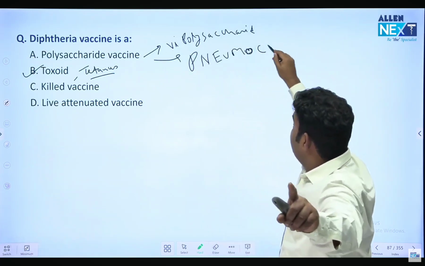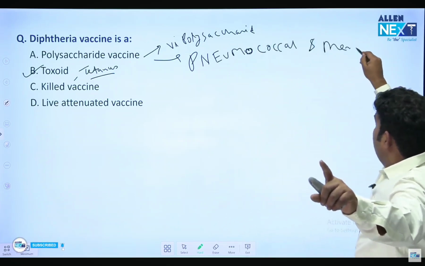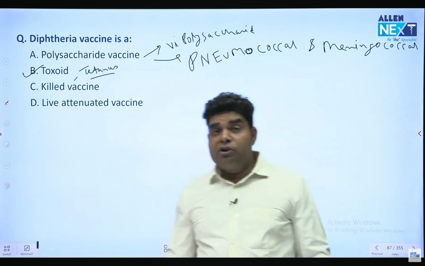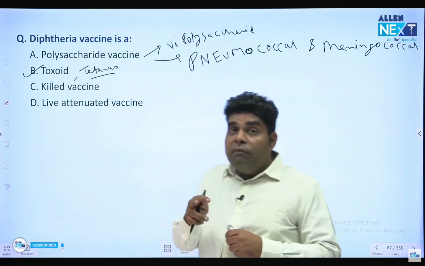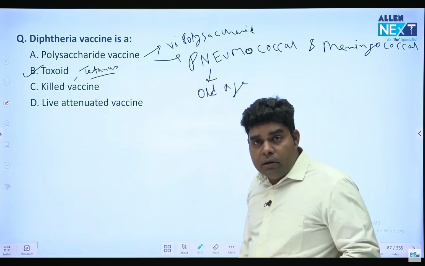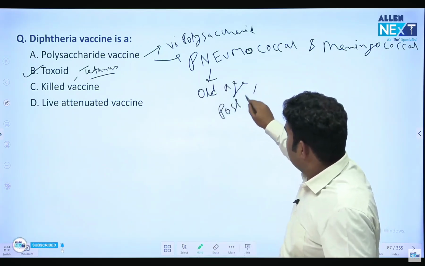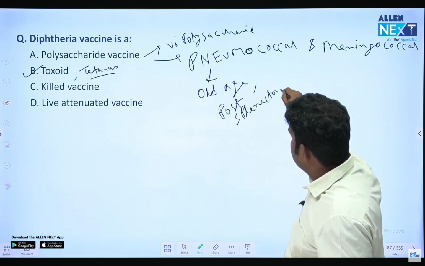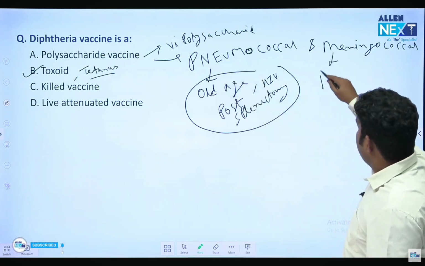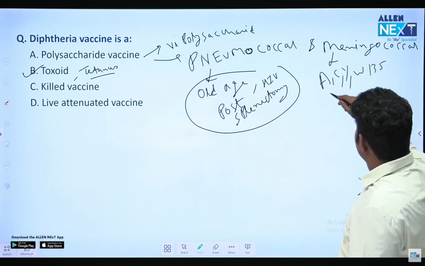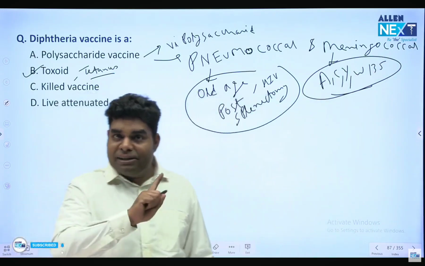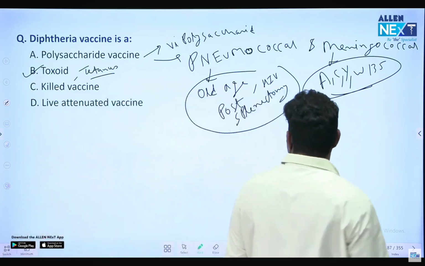Look, two questions come from here, understand carefully. The first question they are asking nowadays: there is an old age patient or a patient who went through splenectomy. Which of the following vaccines is given? Why do people die post splenectomy in old age? From pneumonia. So in old age, post splenectomy, in all these cases, we will give pneumococcal. Whenever the patient is immunocompromised, like an HIV patient, pneumococcal is given. And in meningococcal, the strains are A, C, Y, W135. So they ask which subunit is not present in the meningococcal vaccine. B is not present. A, C, then Y, and W135. Okay, that is there. Chalo.